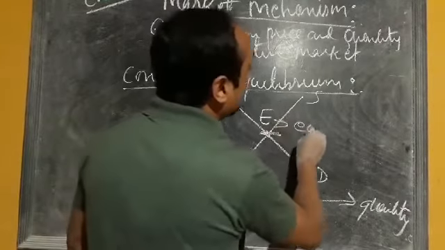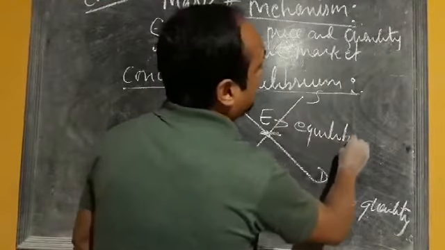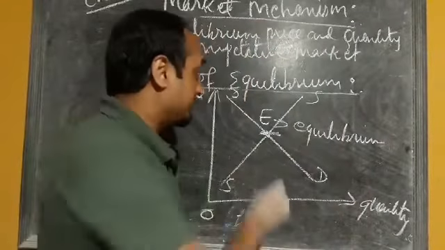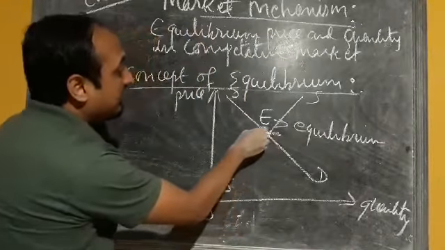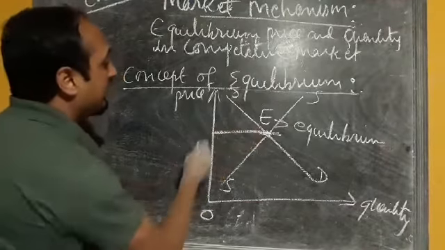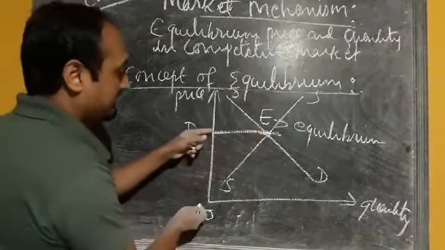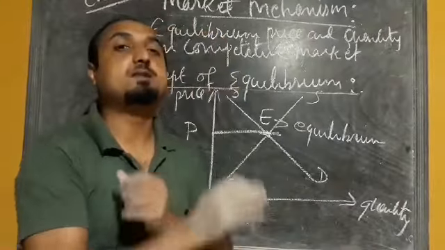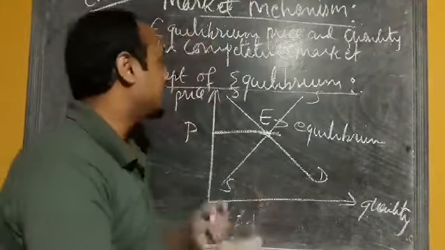So this E is the equilibrium point, and if we extend the line to the price axis, we get the equilibrium price.